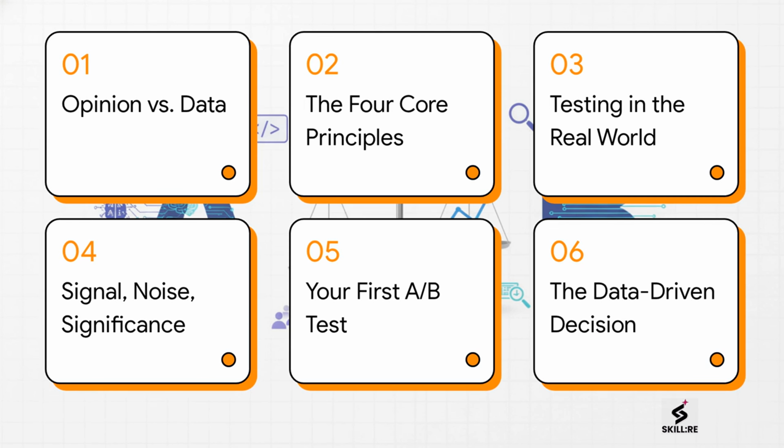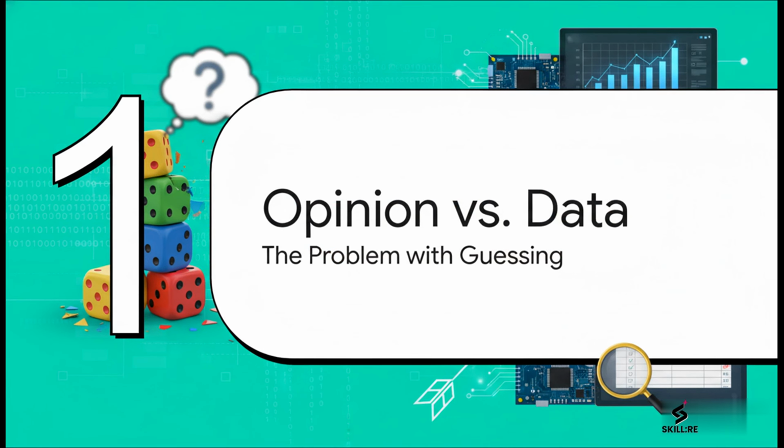So to get us from just guessing to actually knowing, we're going to follow a clear path. First, we'll tackle the main problem, opinion versus data. Then, we'll build our playbook with 4 core principles. We'll see how it all works in the real world, learn how to tell a real result from just random noise, and we'll even walk through a test step by step. And finally, we'll make a decision backed entirely by data. All right, let's kick things off.